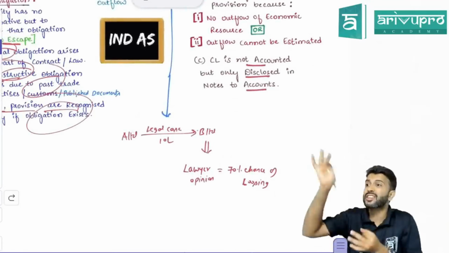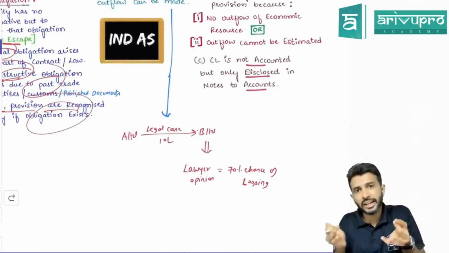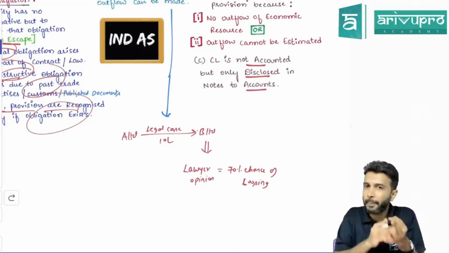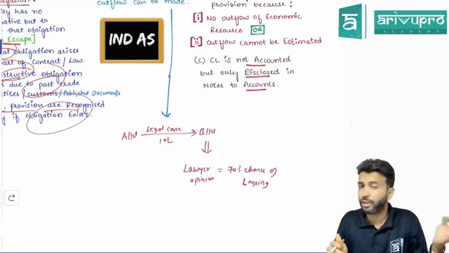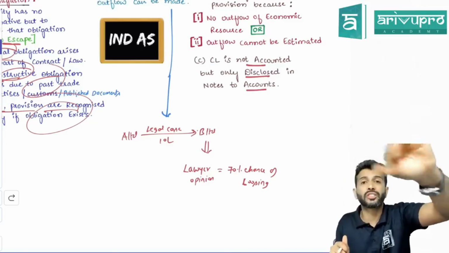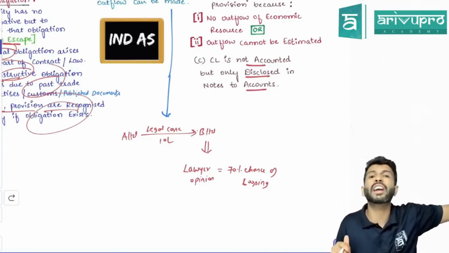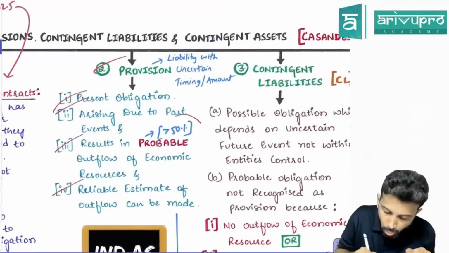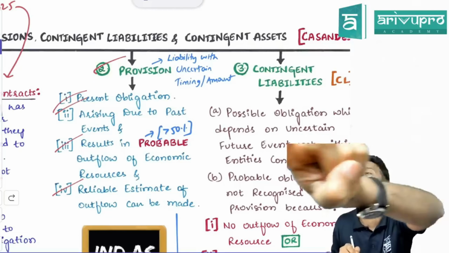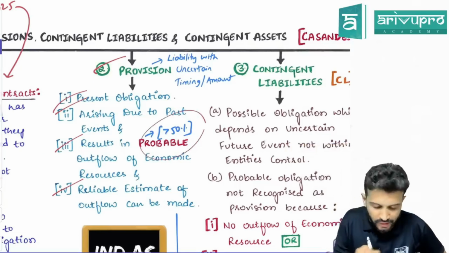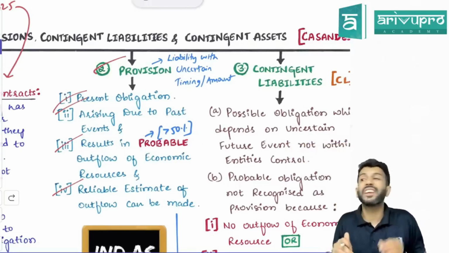Because A feels B has stolen their patent. Has the stealing of a patent already happened or is it yet to happen? Already happened. So the past event is also there. Third is what, sir? Probable outflow of economic resources. Probable means more than 50% chance of the outflow. If the chance of outflow is more than 50%, we say it is probable.